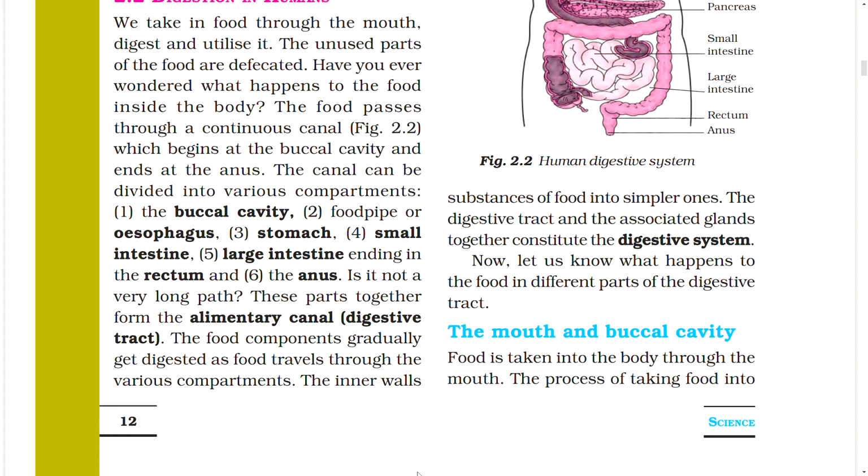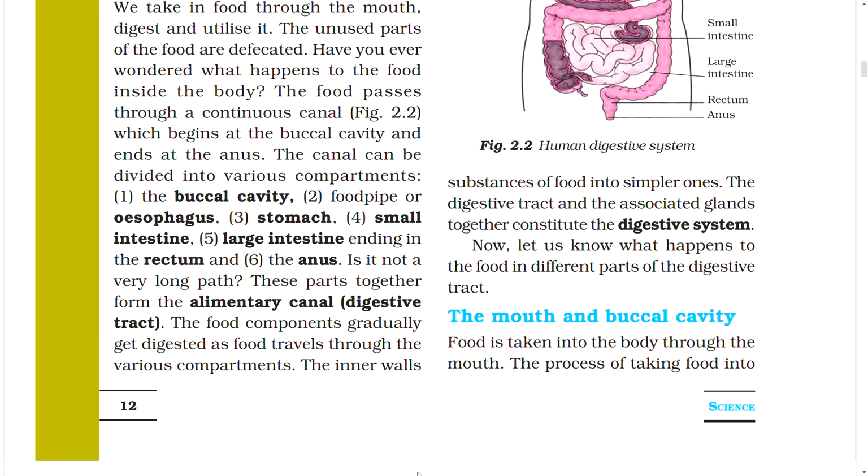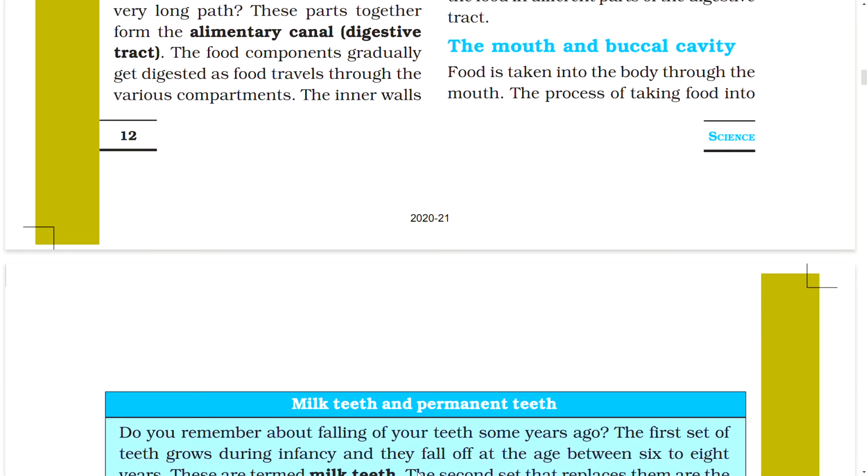Now let us know what happens to the food in different parts of the digestive tract. The mouth and buccal cavity. Food is taken into the body through the mouth. The process of taking food into